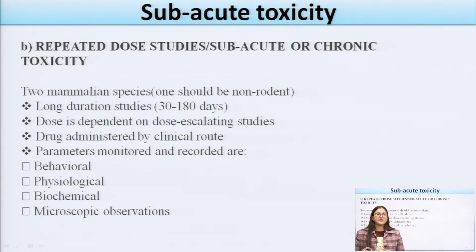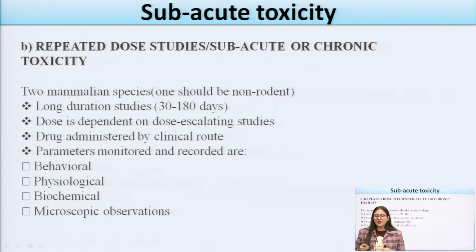Second, the study is dose dependent or dose escalating, and the third is that the drug is administered by the clinical route. I have told you that in the acute toxicity study we administer the drug either orally or parenterally, but in subacute toxicity studies the drug can be administered to patients, volunteers or any other species by any clinical route, whether oral, parenteral or intraperitoneal.